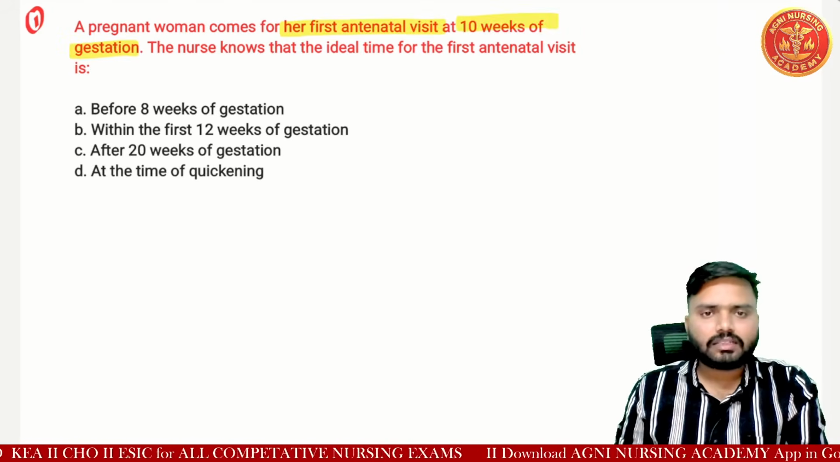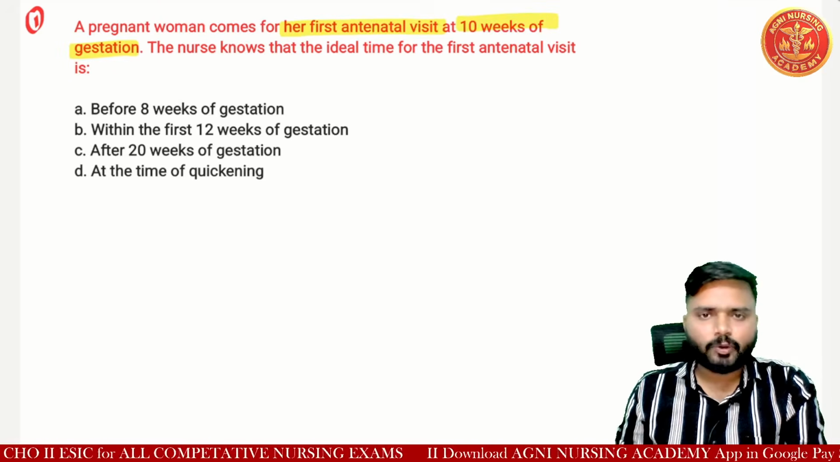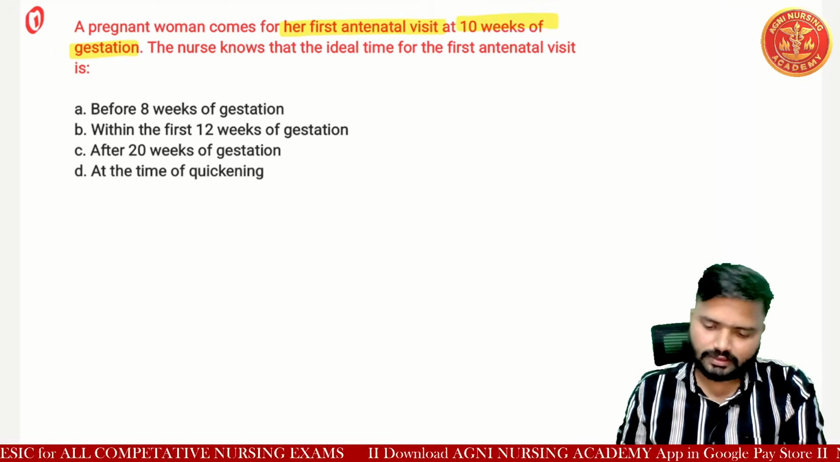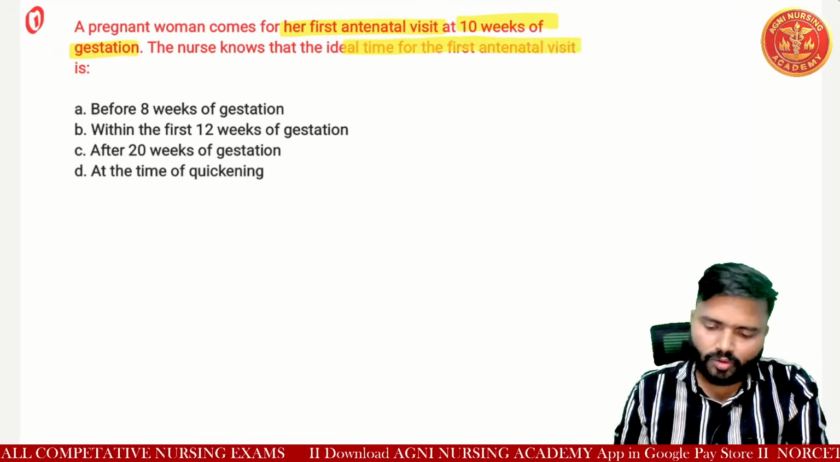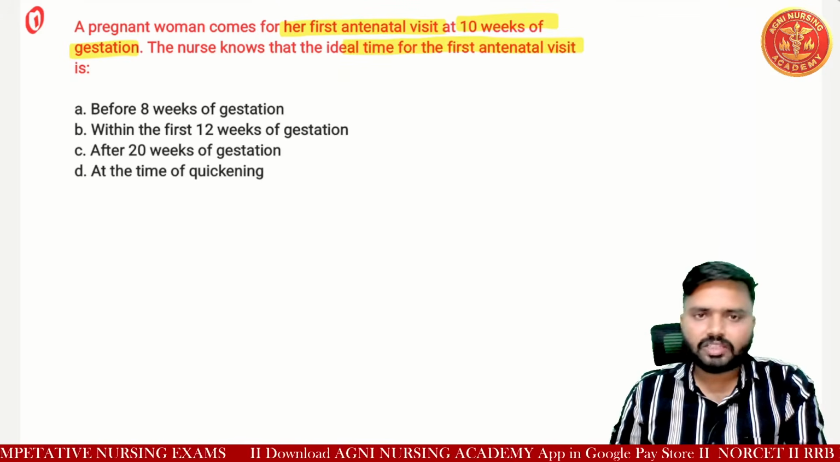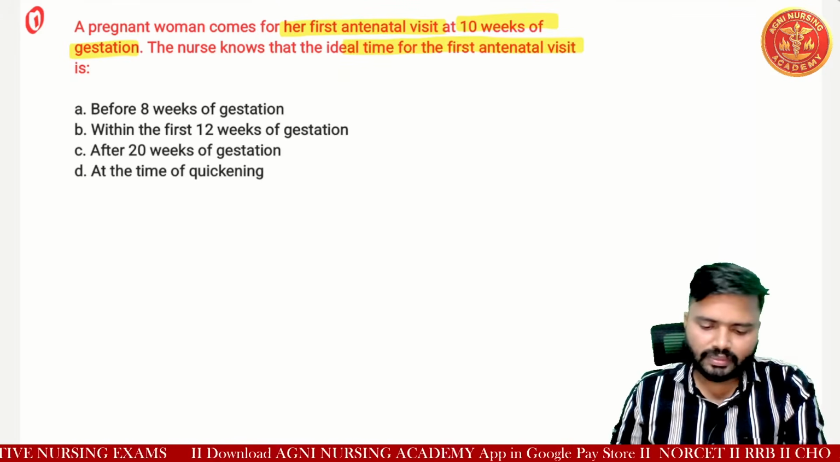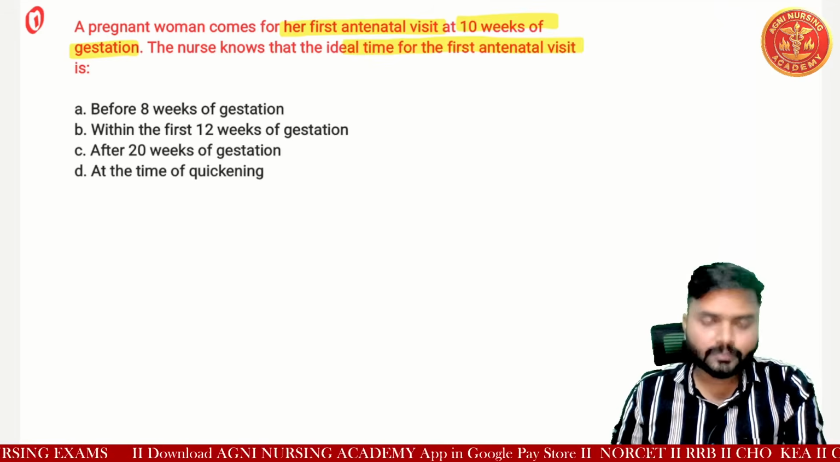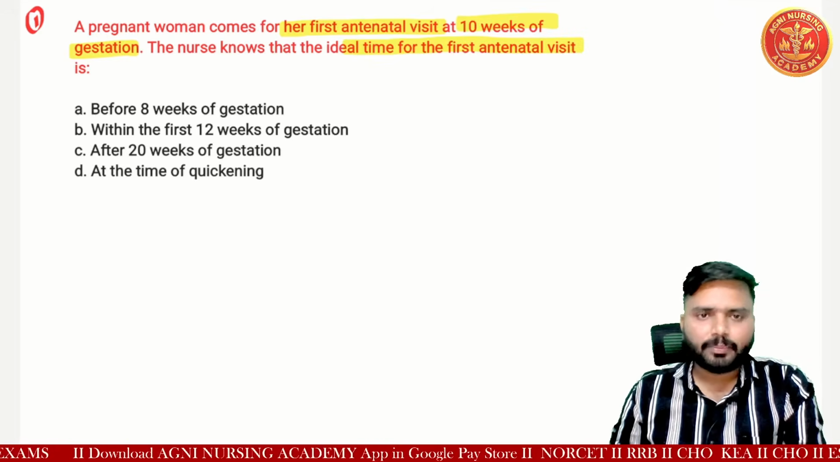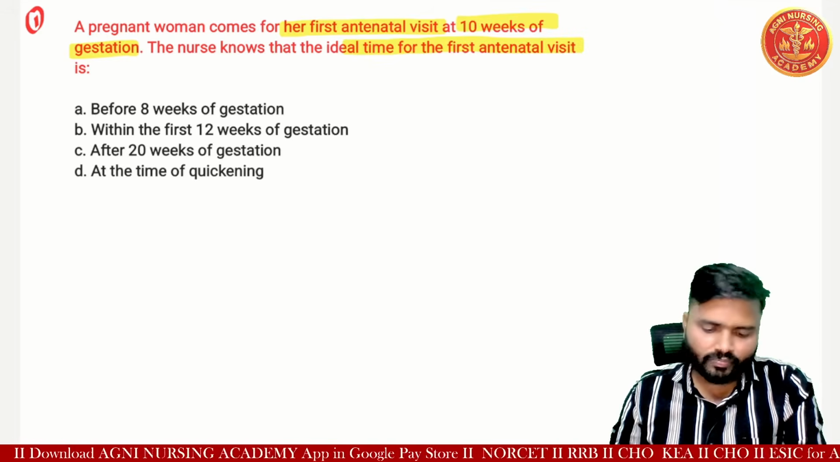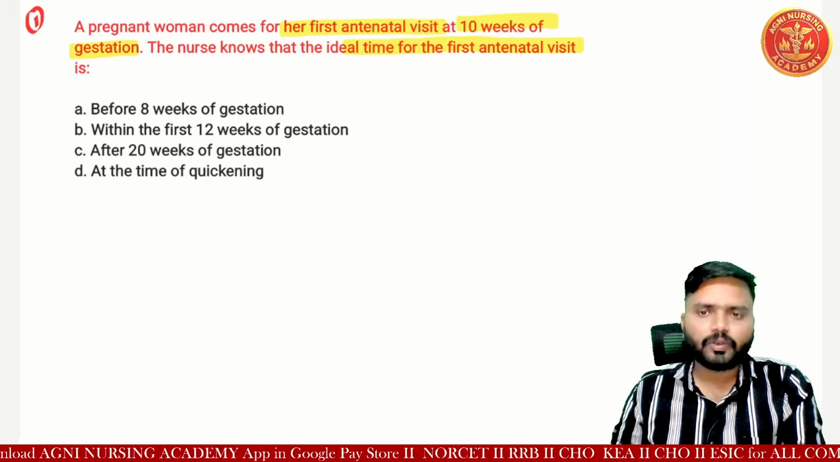Okay, so the nurse knows that the ideal time for the first antenatal visit is: option A is before 8 weeks of gestation, option B is within the first 12 weeks of gestation, option C is after 20 weeks of gestation, and D is at the time of quickening.